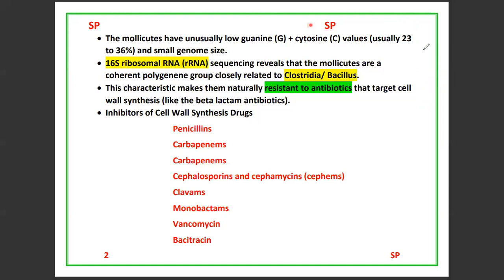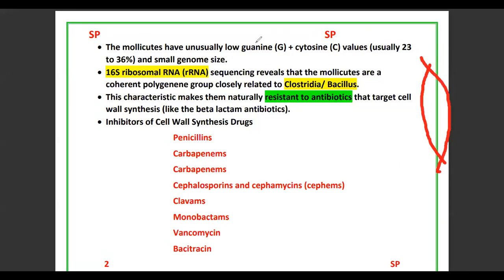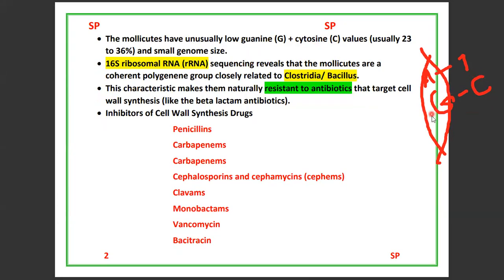Double helix in structure. In each helix, 20 nitrogen bases or 10 pairs are present. The popular nitrogen bases, we know, are adenine binding with thymine, and guanine binding with cytosine. Now, mollicutes are mycoplasmas. These mollicutes have low guanine and cytosine content, so the GC percentage is very low and the AT percentage is very high.